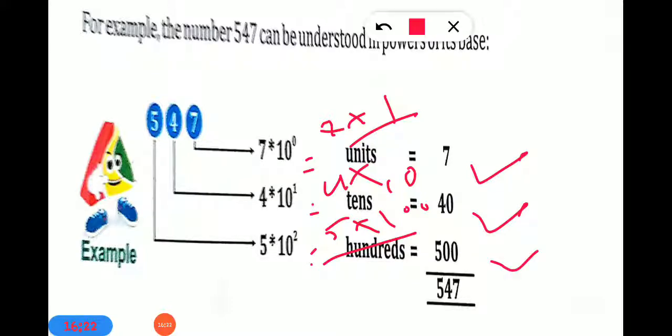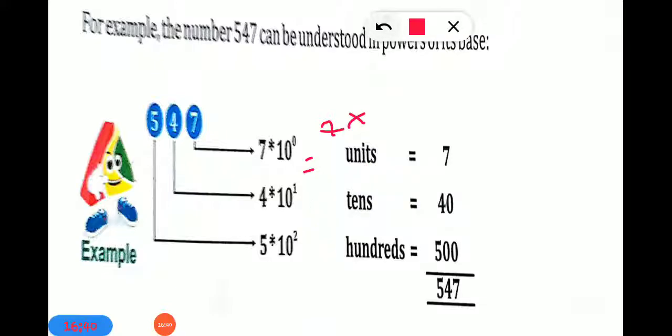So this way we can find out each digit's value. What is the value of 7 in this number? 7. What is the value of 4 in this number? 40 and 5 is 500. Clear everyone? So this way we have to find out each digit's value in a number.